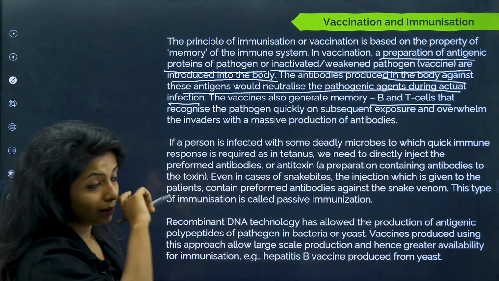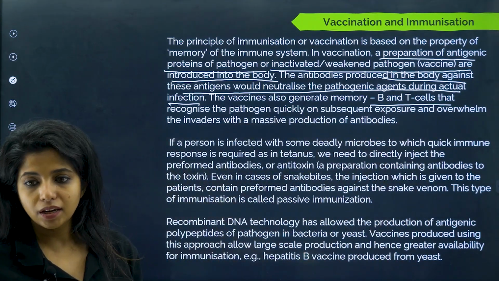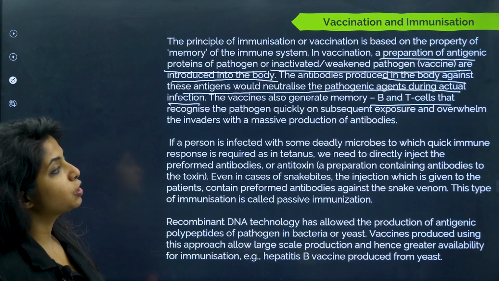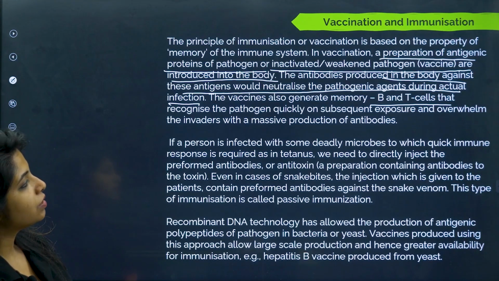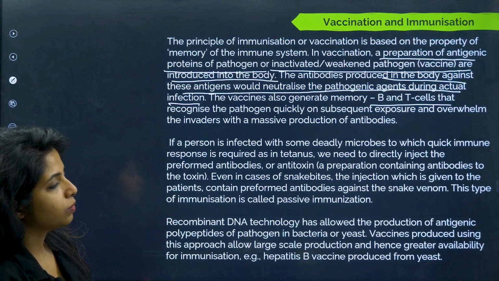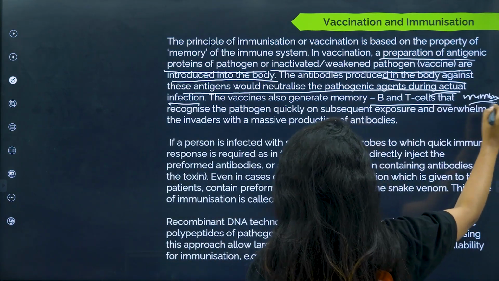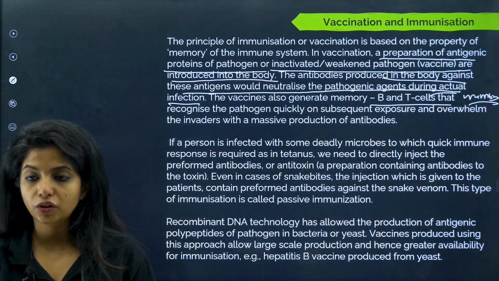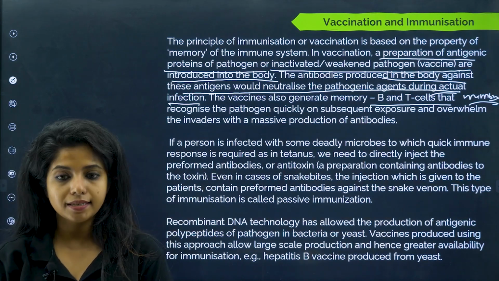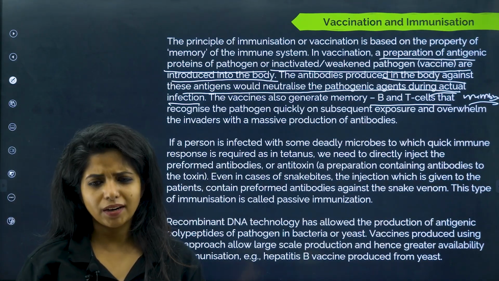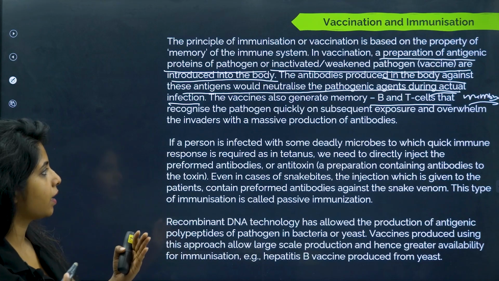The vaccine generates what? Memory B and T cells that recognize the pathogen quickly on subsequent exposure and overwhelm the invaders with the massive production of antibodies, because both of them have memory cells. Okay, so vaccination, what does it induce? Both B and T cells. Obviously, your body is producing antibodies and T cells, lymphocytes, everything is getting activated.